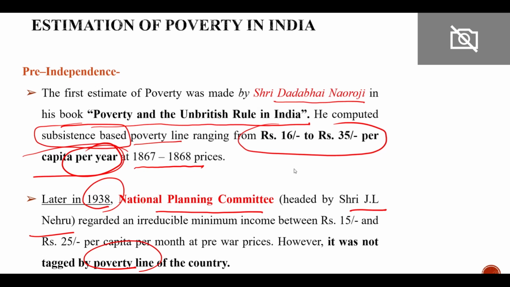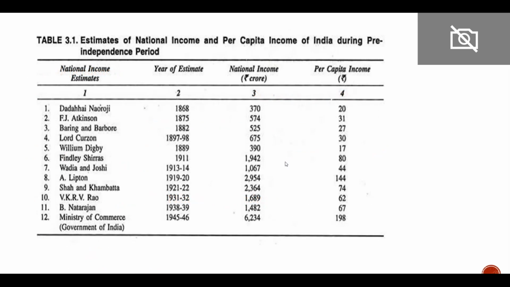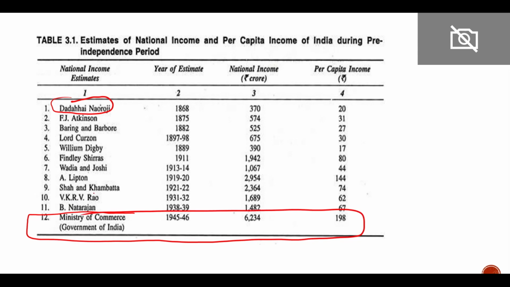One was Dadabhai Naoroji, and one was the agency under Jawaharlal Nehru, that is the National Planning Committee. There were many other committees. The first was Dadabhai Naoroji only. We do not need to remember all these names. The last one was the Ministry of Commerce under the Government of India in 1945-1946.